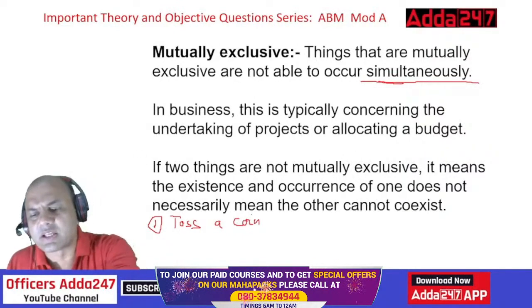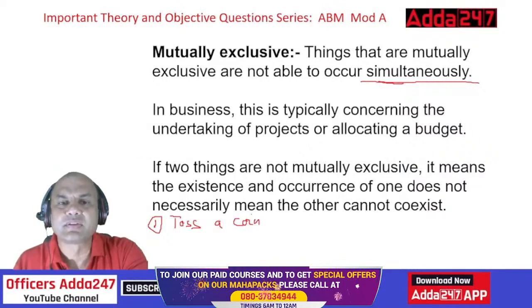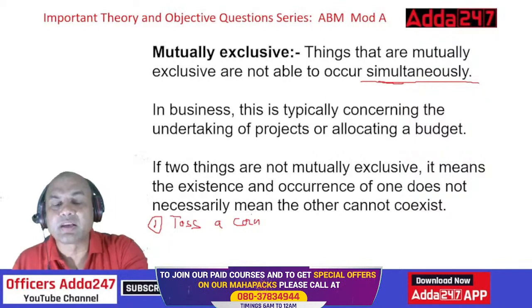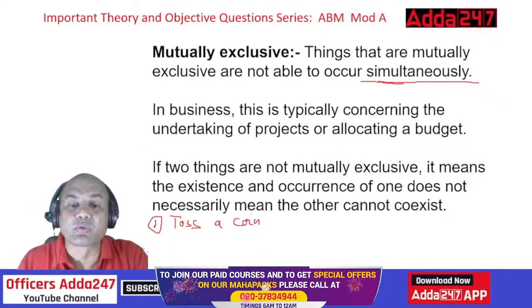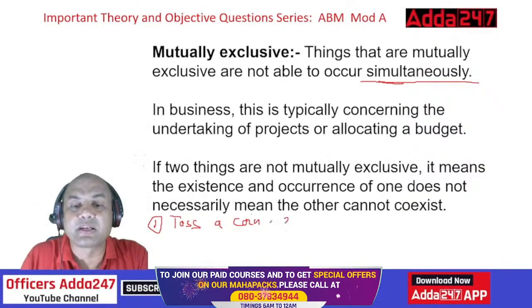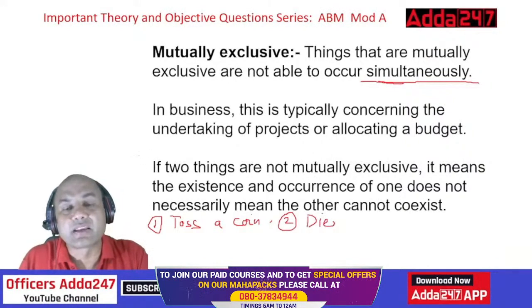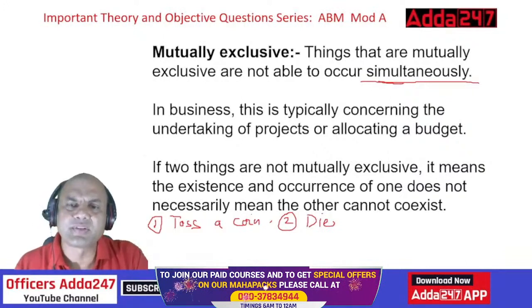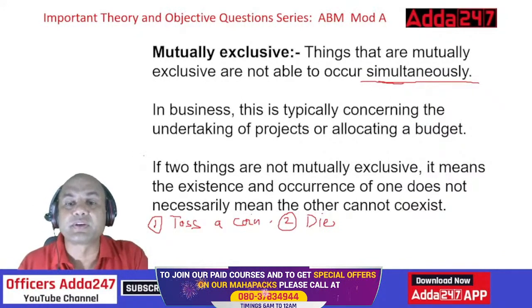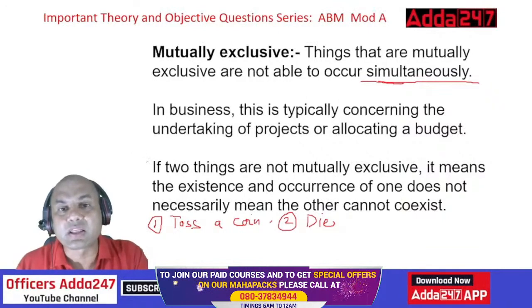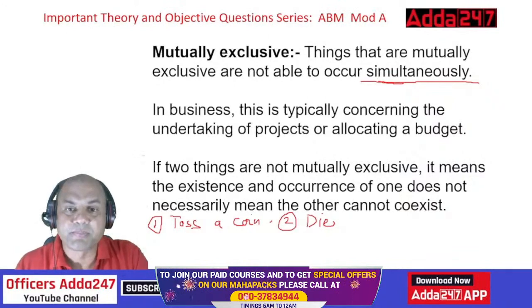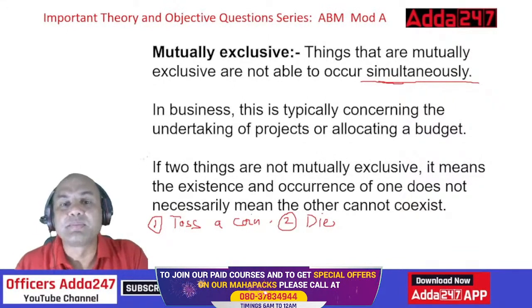What is the other one? Can anyone give me another one? It can be, suppose, the dice which we threw during our school days. We played that dice, right? Throwing a die, so that is 1 to 6. So those are mutually exclusive events. Coin head or tail can never occur at one time. So that is exclusive. In business also, I can either fail or I can succeed.